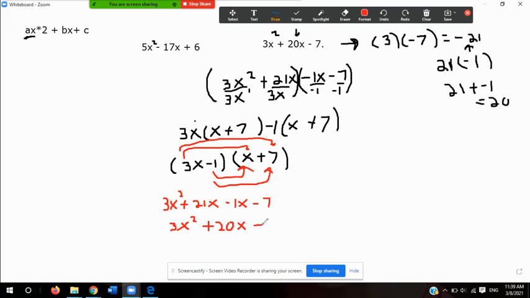And minus 7. And notice how I got my original problem, which is right here, 3x squared plus 20x minus 7. So that means that this exercise is correct and everything factored out accordingly.